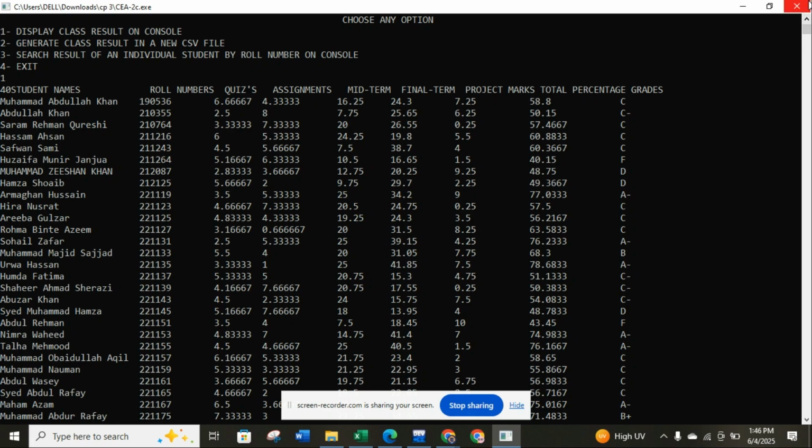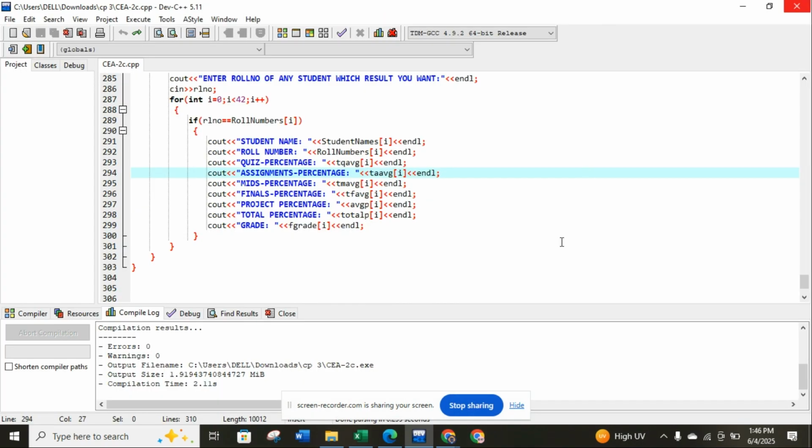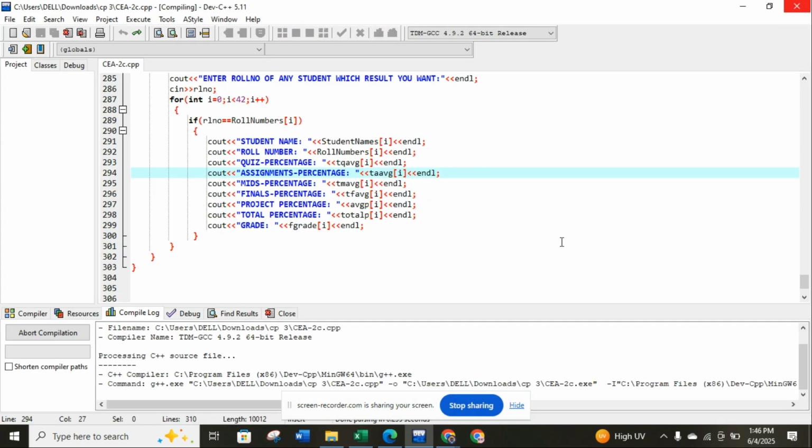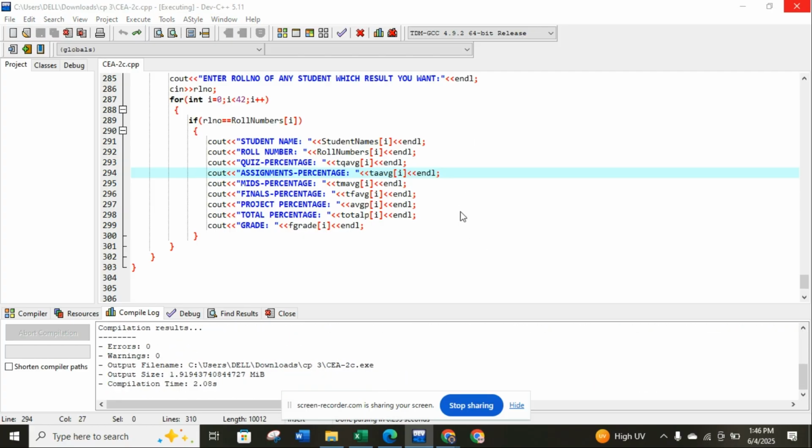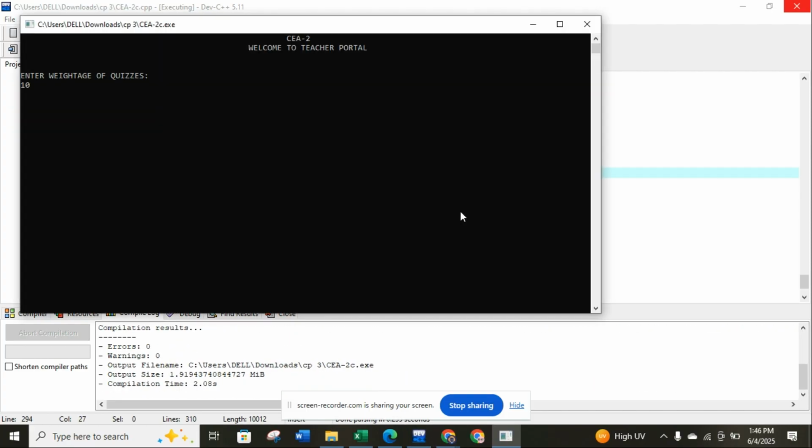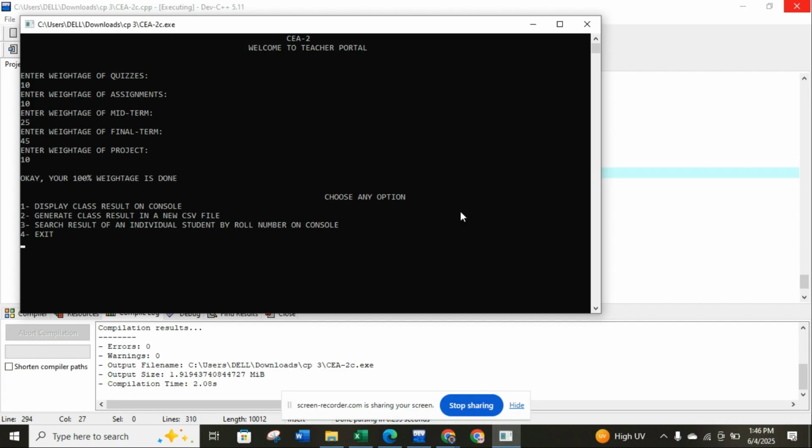Okay, then let's move towards the second option. Let me run the second option for you guys. 10, 10. Oh, that's not 10. It's 25, it's 45, it's 10. Then second option: results saved to a new CSV file. Let's move toward the folder.